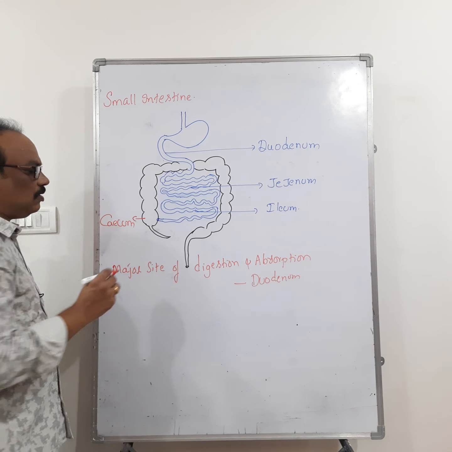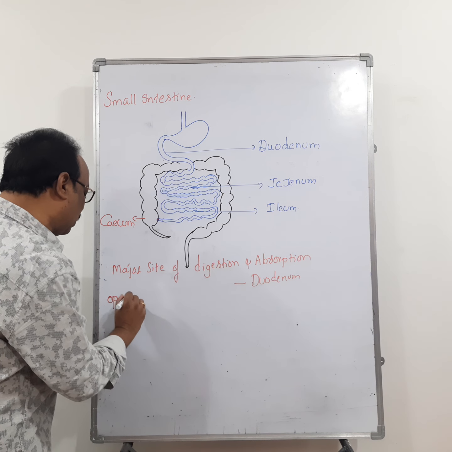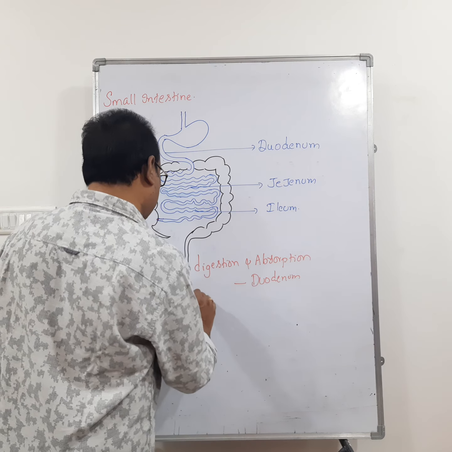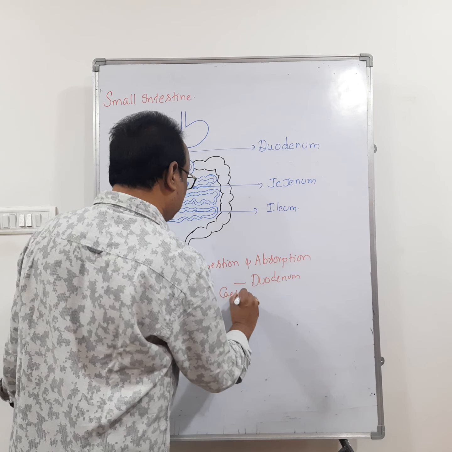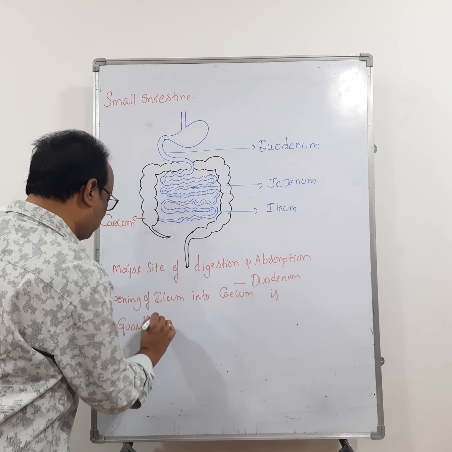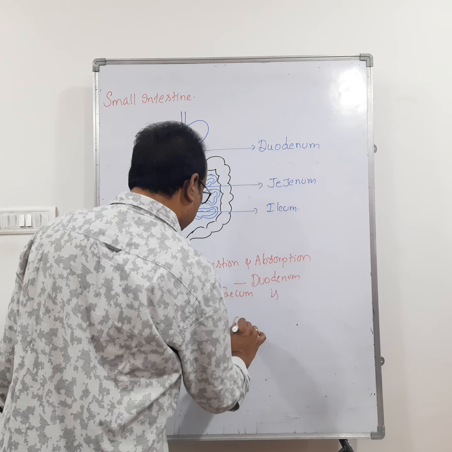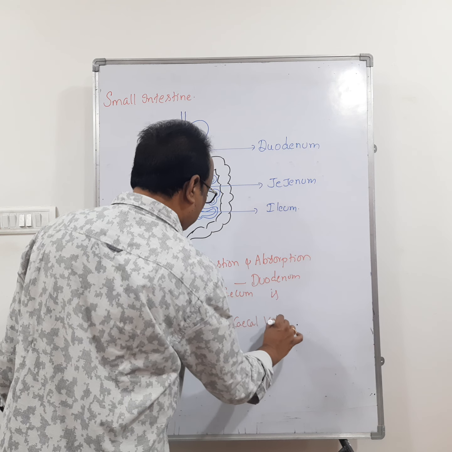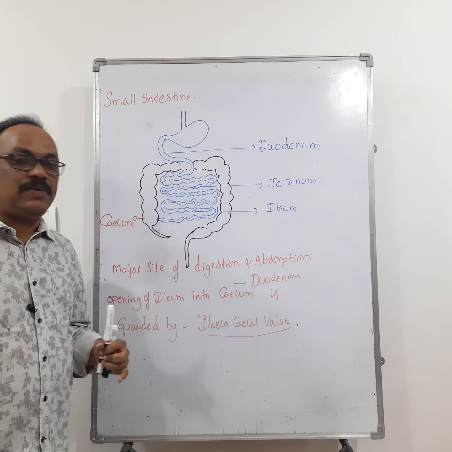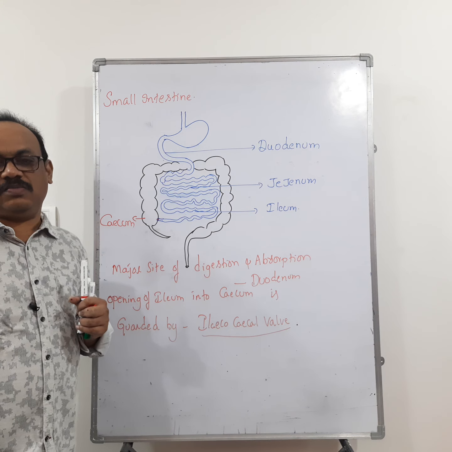The opening of ileum into cecum is guarded by the ileocecal valve. So this completes the small intestine.